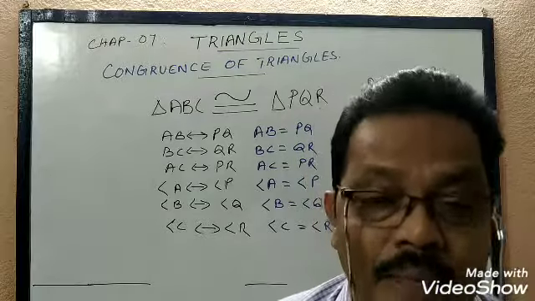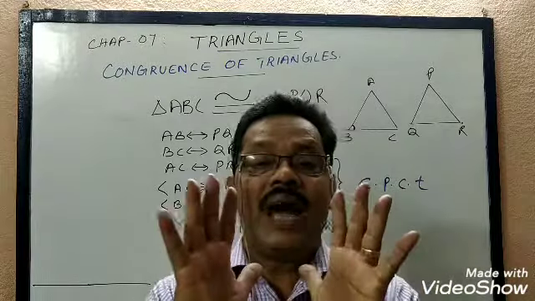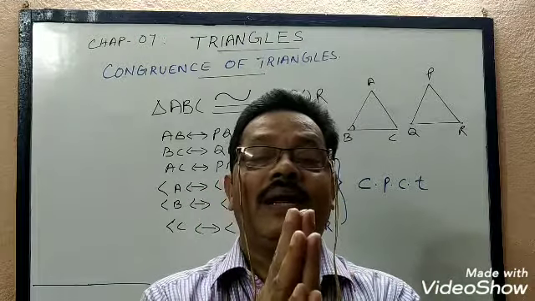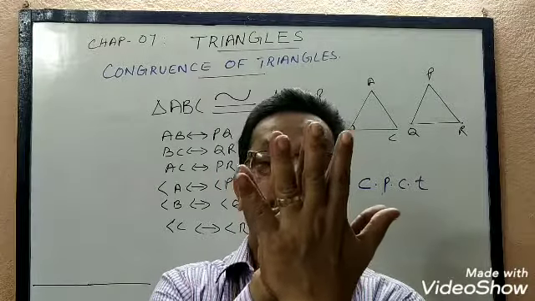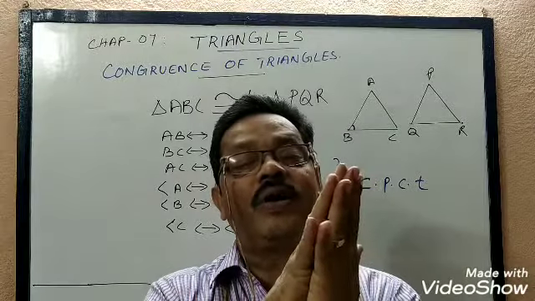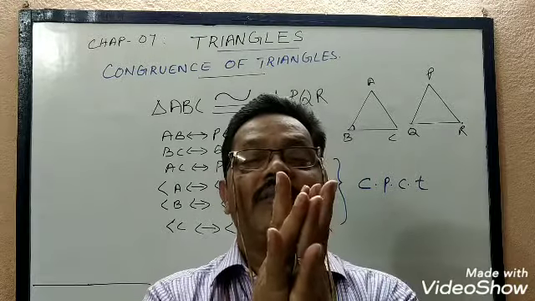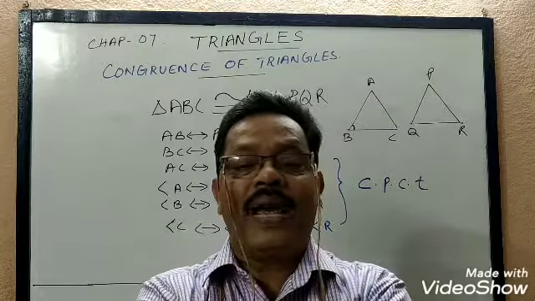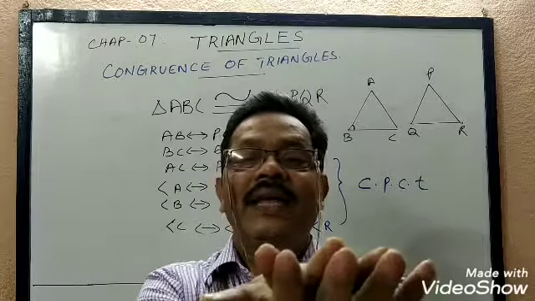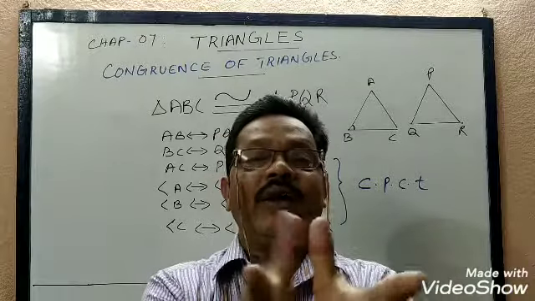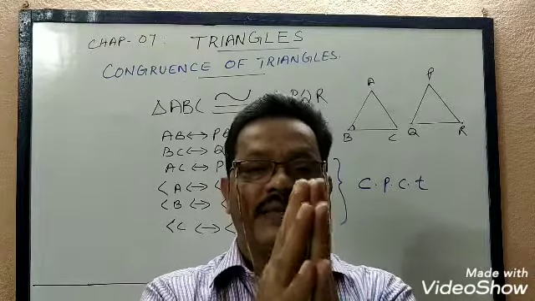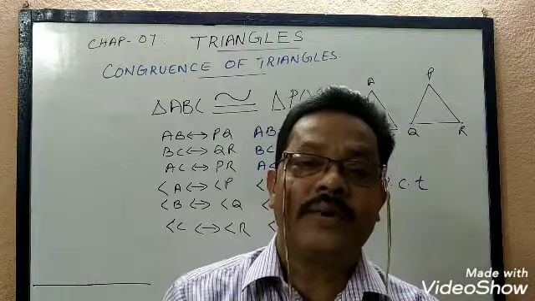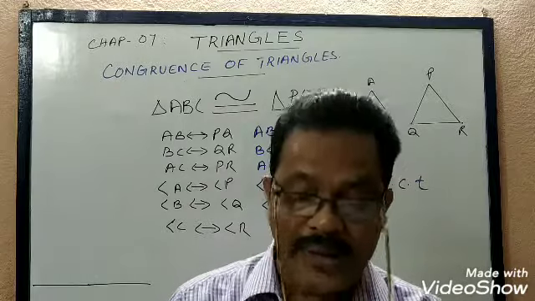Then only, see, both these hands of mine are congruent, right? But if I keep it like this, then only they are completely congruent. Then only they will superimpose. Thumb to thumb, small finger to small finger, ring finger to ring finger, middle finger to middle finger, index finger to index finger. If I keep it like this, then they will not be congruent. So we have to write in a corresponding way when we write the congruency. It is very important that we write the triangle in a corresponding way.